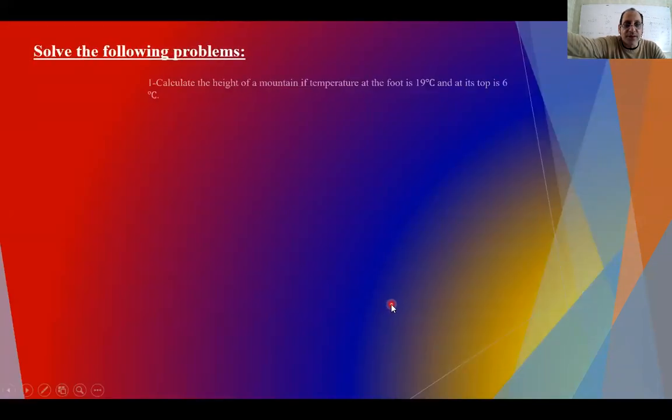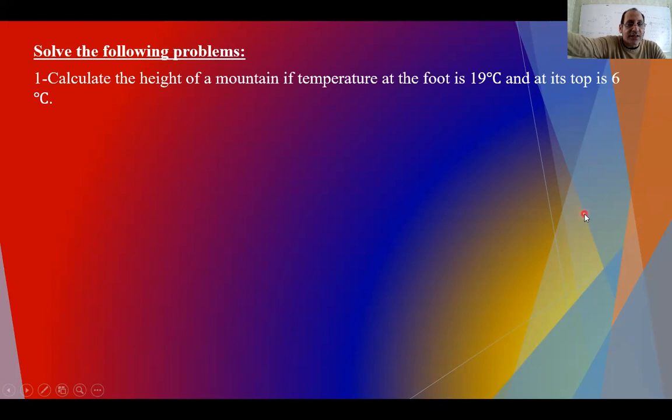Solve the following. Calculate the mountain height. Let's see the problems. If the temperature at the foot is 19 and at the top is 6, I want the height. The change equals height times 6.5, so the height equals the change divided by 6.5.